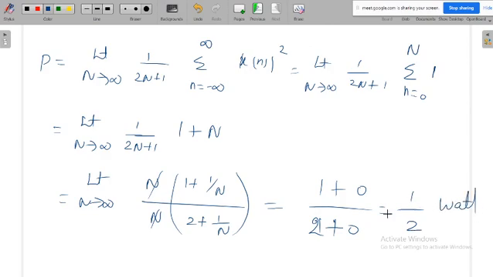1 by 2 watt is the power. Again, it is a power signal, that's why it is having some finite power. That power value is 1 by 2 watt. Okay, so next we will take another question.